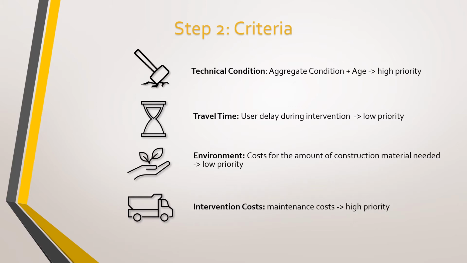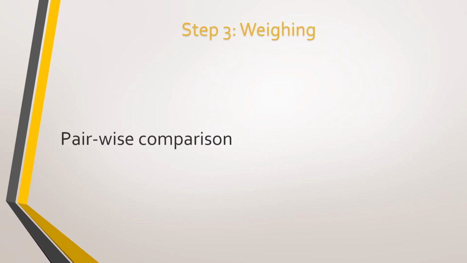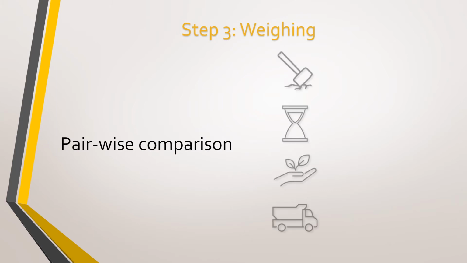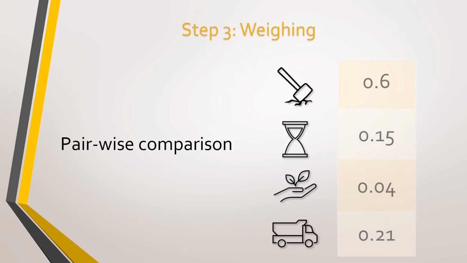The opposite goes for intervention costs, which are based on maintenance costs. If maintenance costs are periodically high, that means there's a high priority for intervention because those costs can be reduced. The third step is weighing the criteria, and for this we used pairwise comparison. The results are easy. Technical condition has a weight of 0.6, travel time 0.15, environment 0.04, and intervention costs 0.21, all resulting in a total of 1.